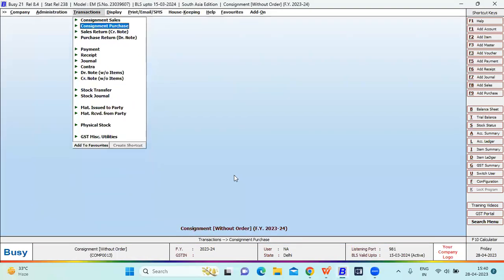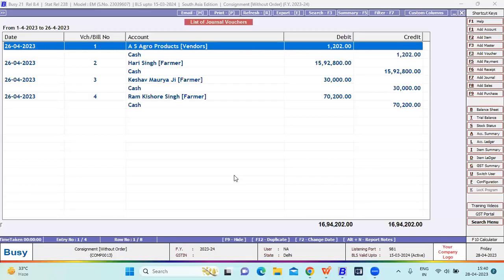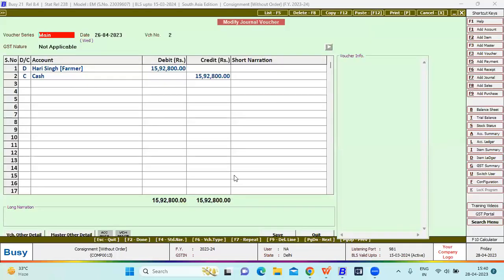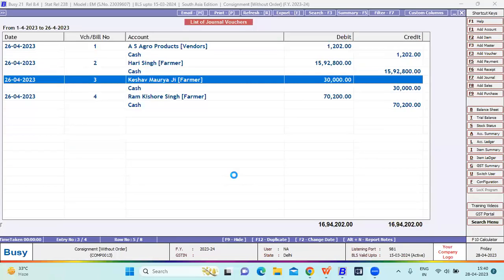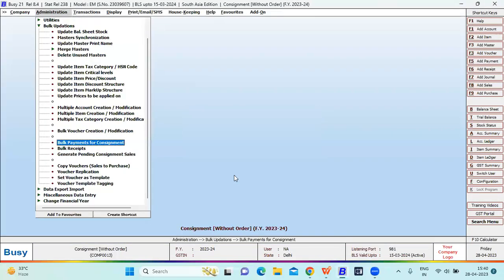Now I'll show you the general vouchers from here. This is the general voucher that has been created for 1202 amount, for 11592, 800 amount, 30,000 amount, 70200 amount. All the vouchers have been created. So this is a very facilitating option of bulk payment for consignment. We can do the bulk payment in one go.